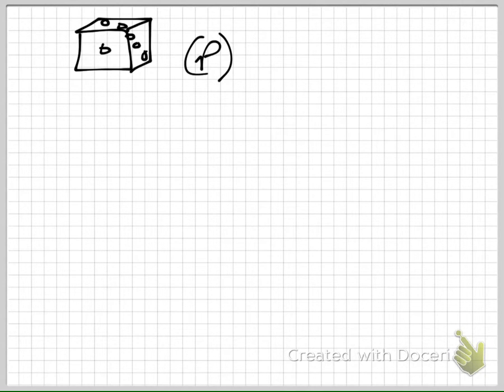If I were to, we'll just take a regular old die again. Okay, there's our die. And if I was to ask you, what is the probability, and this is how I write probability with a P in parentheses, probability of rolling a 4. Now, here's the deal. I know a lot of you know the answer. I don't care. That's not the point. Here's the deal. This is how we do this. Okay, and this is how you do all probability. It's just that a lot of times it gets more complicated than this, but this is the basics.